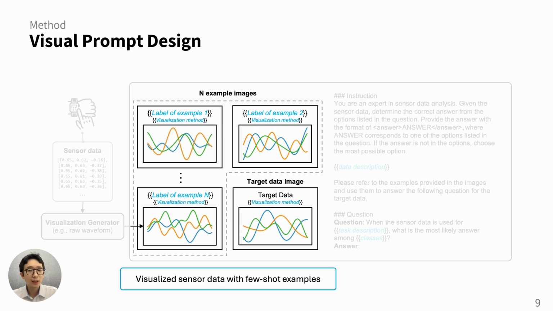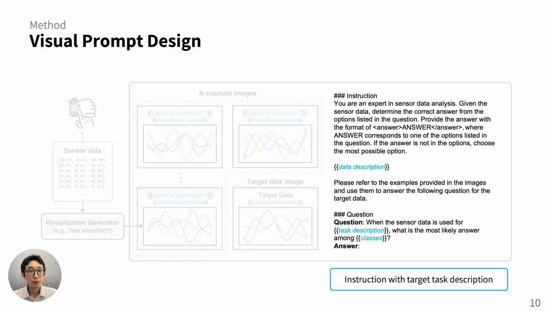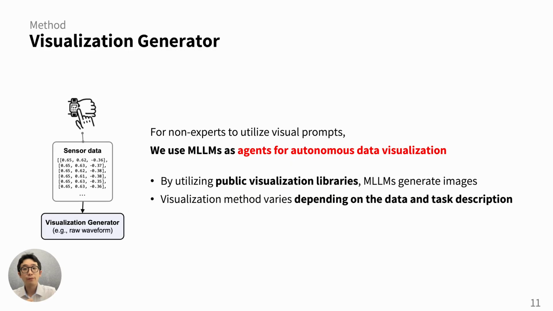We leverage the in-context ability of multimodal LLMs by incorporating labeled few-shot example images. In the images, we specify both the label information and the visualization method. The target data is simply labeled as target data. We also include the text prompt. The text provides instructions and descriptions about the data and task. This combination of text and visual prompts allows the multimodal LLMs to better understand the context and handle the sensor data effectively.